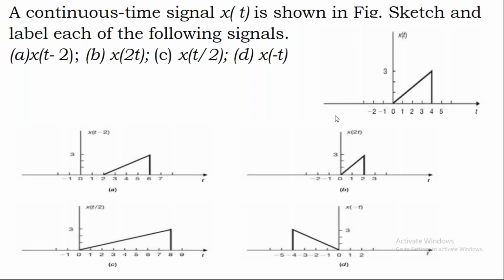Now observe the difference between x of t, x of 2t, and x of t by 2. X of t is the actual signal. X of 2t is the compressed signal of x of t with a scaling factor of 2. And x of t by 2 is the expanded signal of x of t with a scaling factor of 0.5.